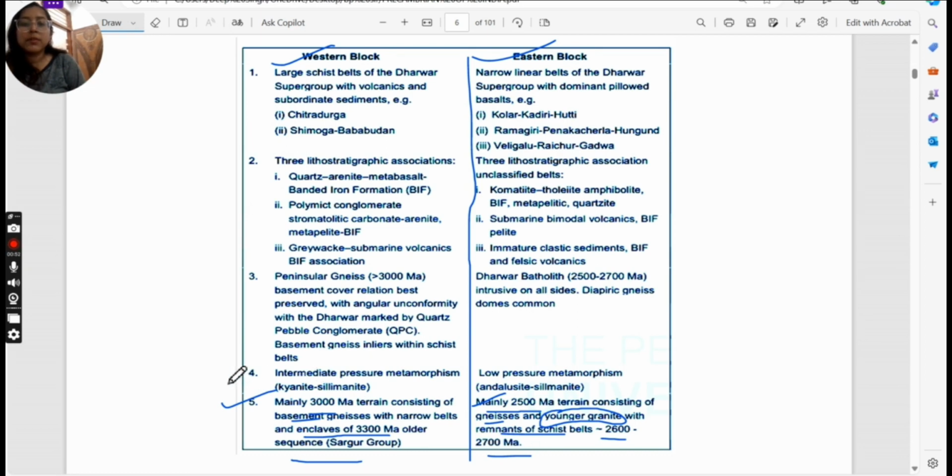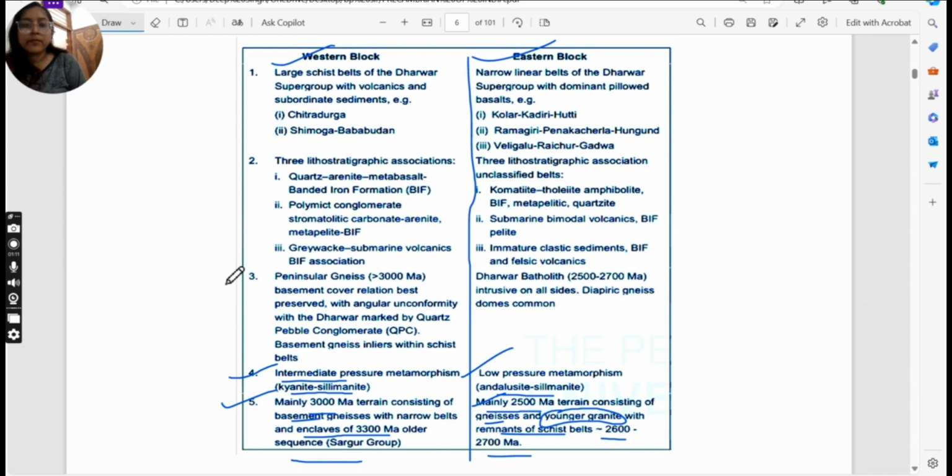Okay, talking about the metamorphism, Western Dharwar Craton is of intermediate pressure. So with intermediate pressure, we will not get andalusite, we will get kyanite and sillimanite. And the eastern part is of low pressure metamorphism, so we will get andalusite and sillimanite here.